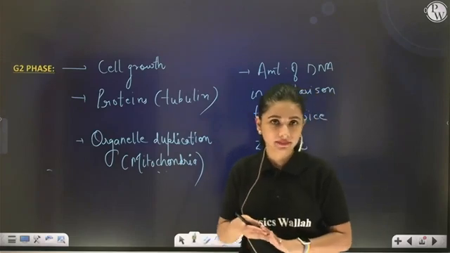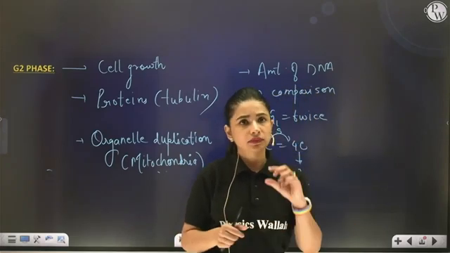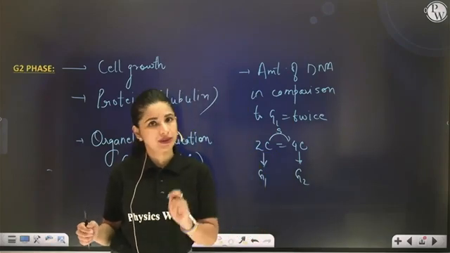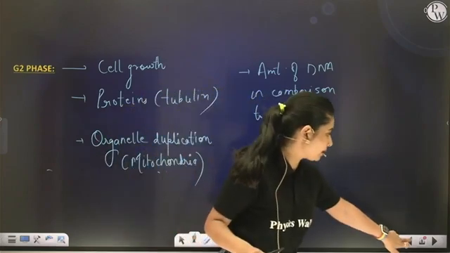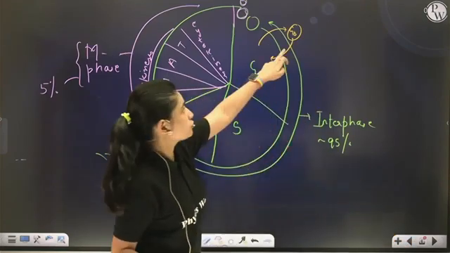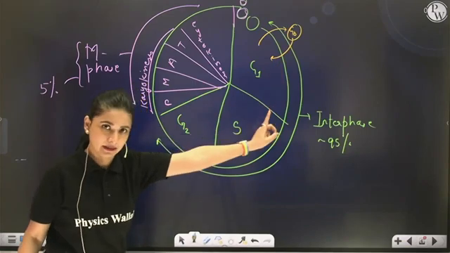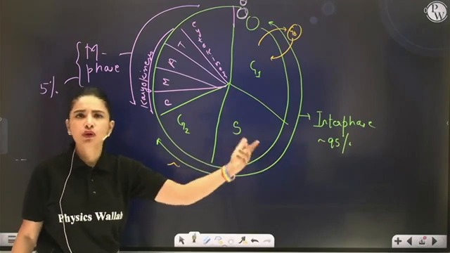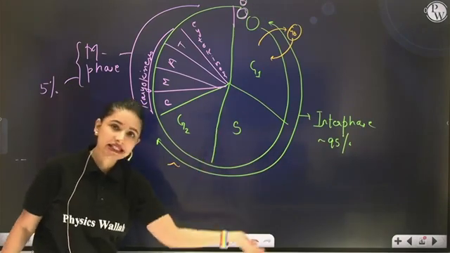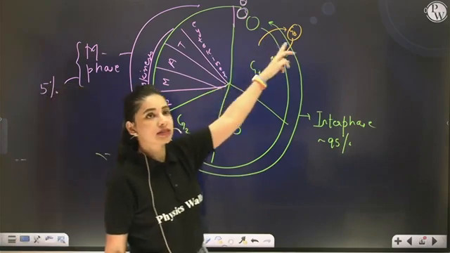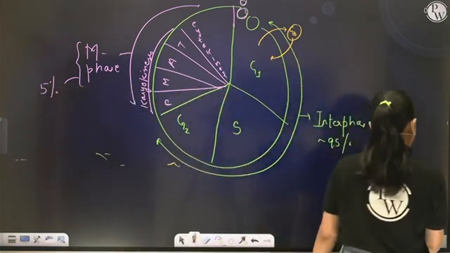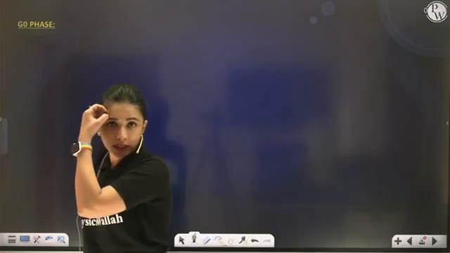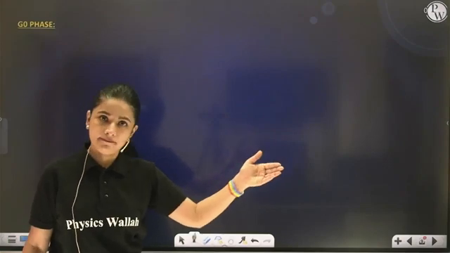Interphase is done. Now moving ahead, there is one more stage but not part of the cell cycle, that is G0 or quiescent. I already have shown you in the diagram. So come back to the diagram once. So G0 is not part of the cell cycle. When the cell wants to suspend its division or does not want to divide further or wants to exit the cell cycle, then it enters into the quiescent stage or G0 stage. So talking about G0 phase first and then we will come to M phase.